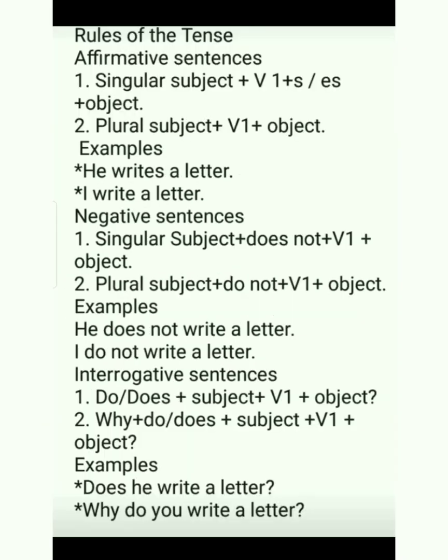Rules of simple present tense. There are three types of sentences: affirmative sentences, negative sentences and interrogative sentences. In affirmative sentences, with singular subject, first form of the verb with s or es is used. With plural subject, first form of the verb with object is used. Examples: he writes a letter. I write a letter.